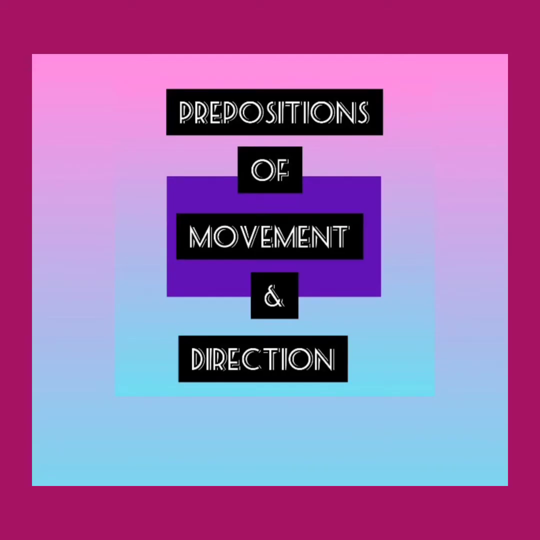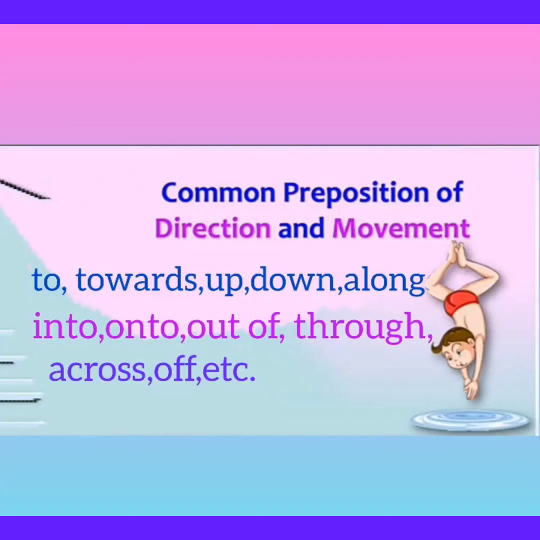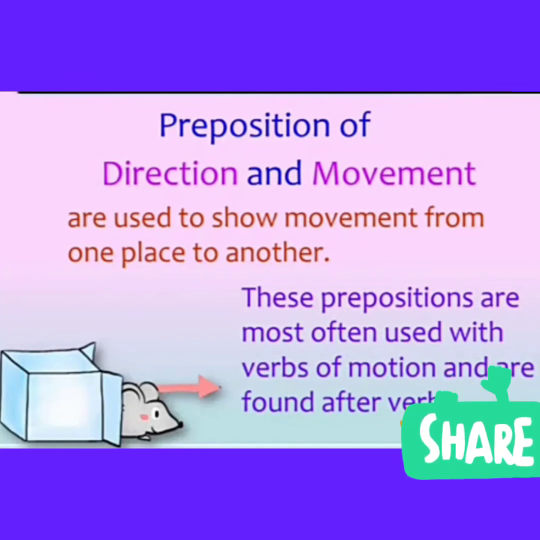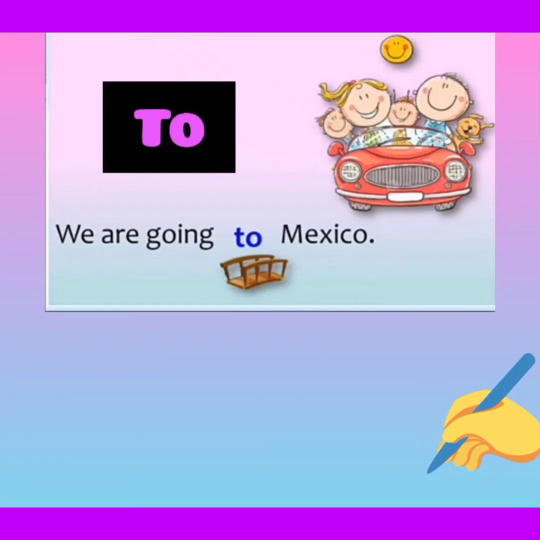Let's know about the prepositions of movement and direction. Common prepositions of direction and movement are to, towards, up, down, along, into, onto, out of, through, across, off, etc. Preposition of direction and movement are used to show movement from one place to another.